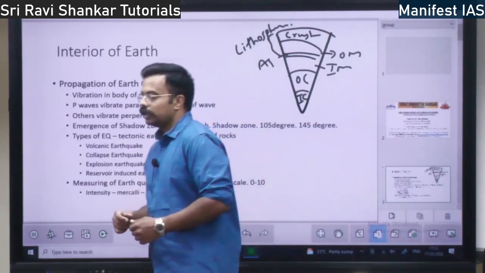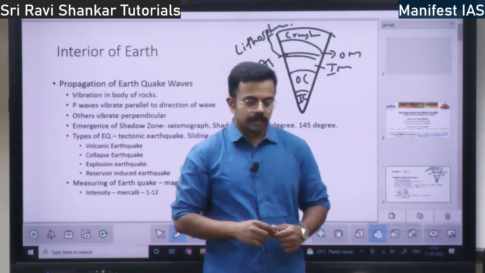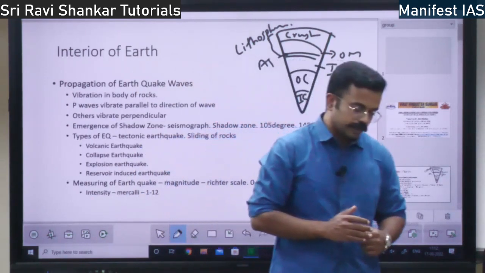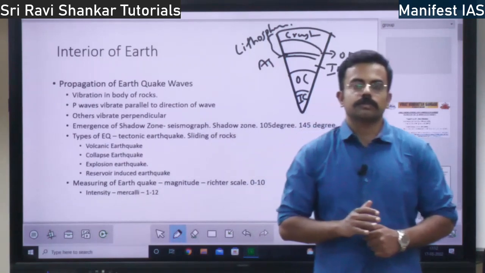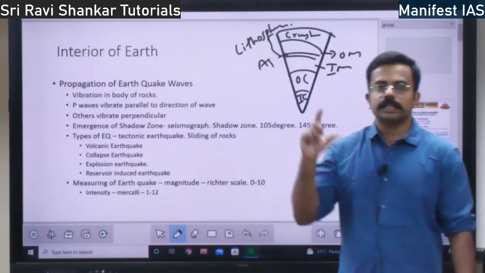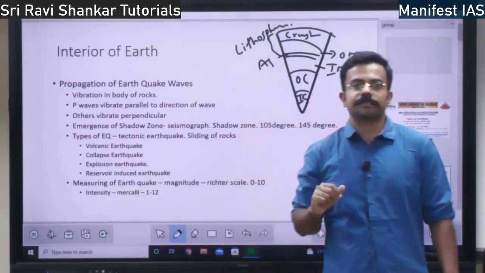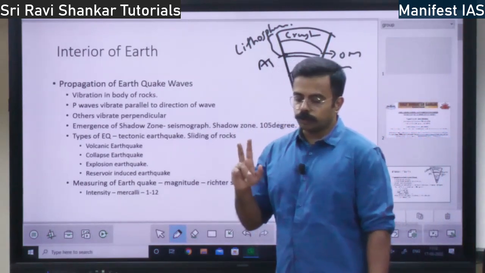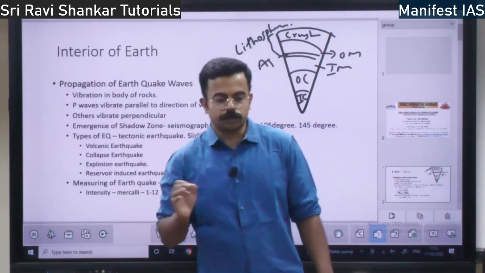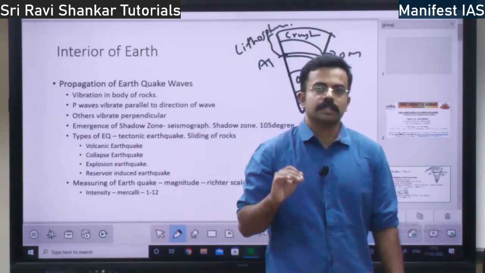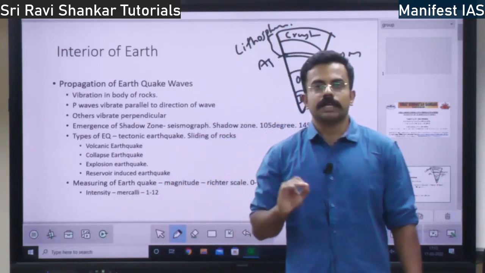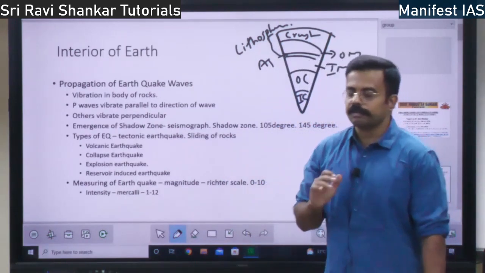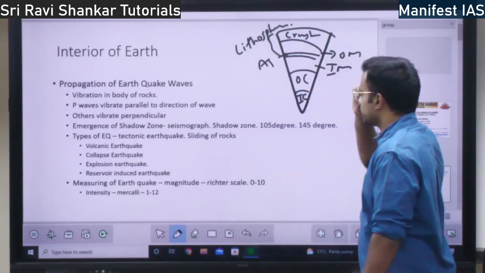Yesterday we were talking about earthquake waves. If an earthquake takes place, the point of the earthquake is the focus, and the nearest point on the surface of the earth is called the epicenter. There are primarily two kinds of waves: body waves and surface waves. In the body waves, you have primary waves and secondary waves. This is a broad classification.